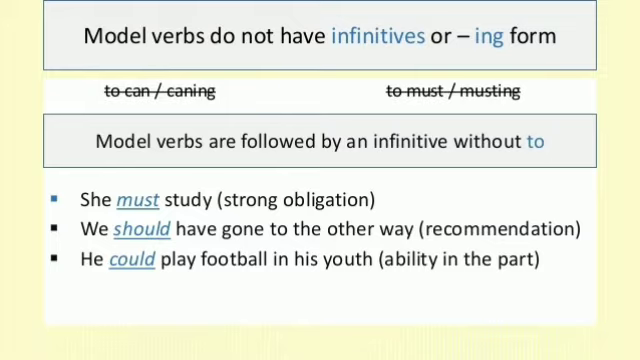Let us see some examples to make this more clear. She must study. It shows strong obligation, which means the modal must is used for strong obligations. Let us see the next example. We should have gone the other way. It is just a recommendation, so should is used for recommendations. And if we say he could play football in his youth, this shows the ability of a particular person in the past.